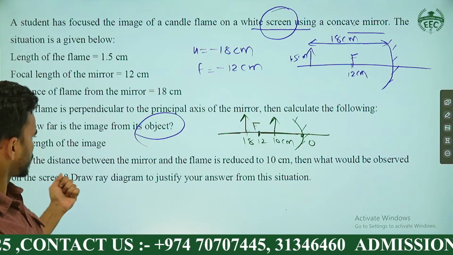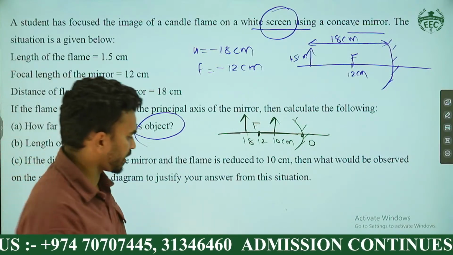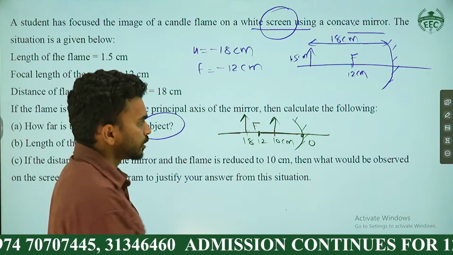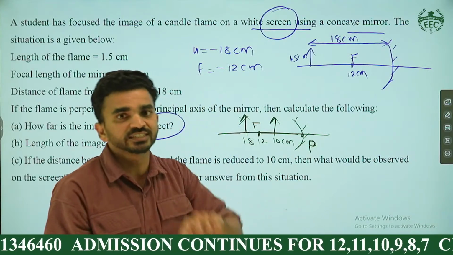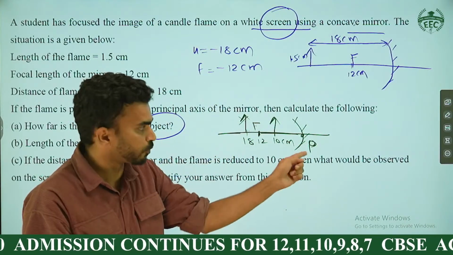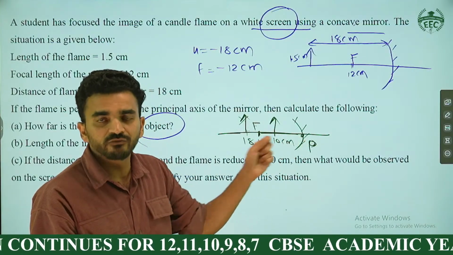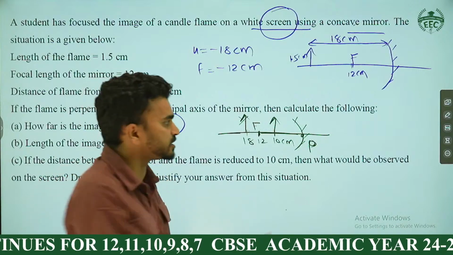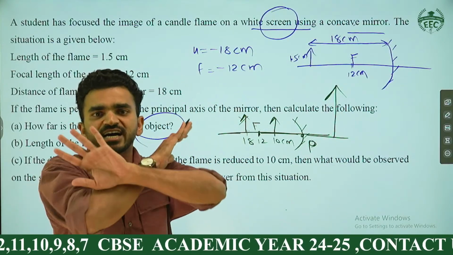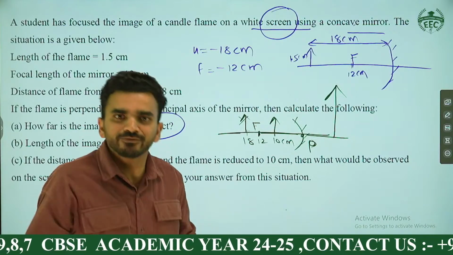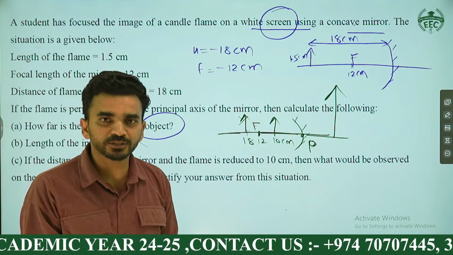What's the question here? Then what would be observed on the screen? Nothing will be observed on the screen. Why? Because now the object comes between the pole and the focus. The center of a lens is called the optic center; the center of a mirror is called the pole. When the object is between pole and focus, where will the image be? The image will be behind the mirror, virtual. This time the image never forms on the screen. Nothing will be obtained on the screen. The screen is useless in this case. So nothing will be obtained is the answer.